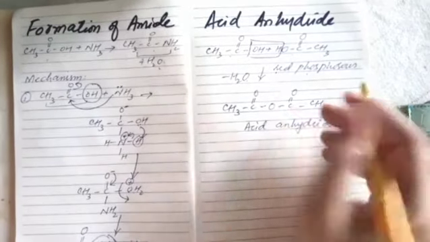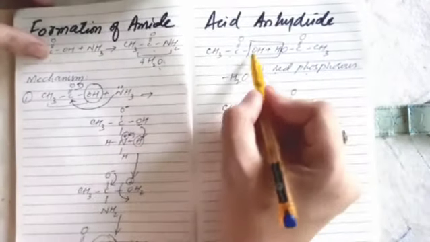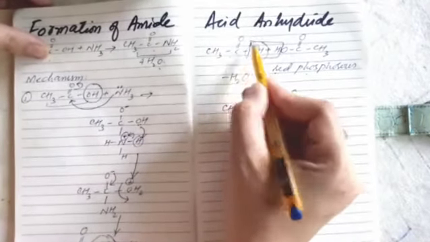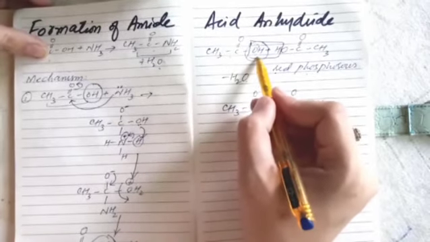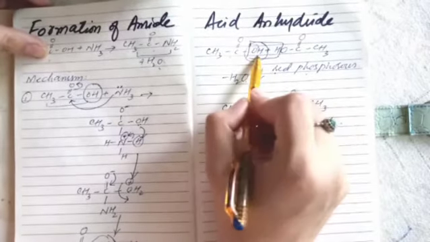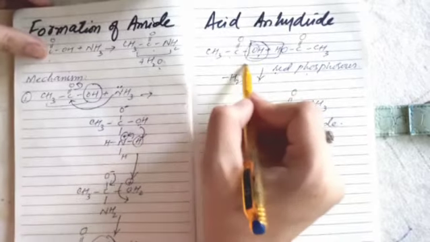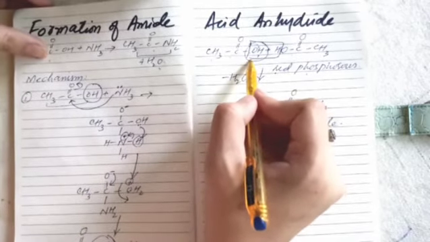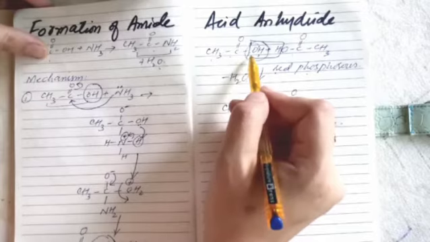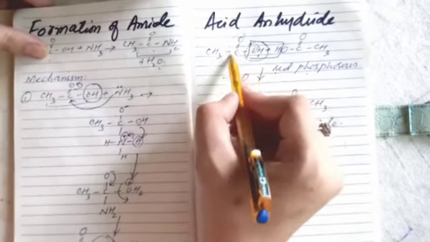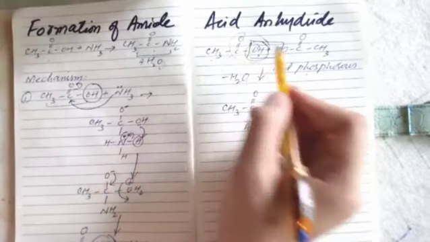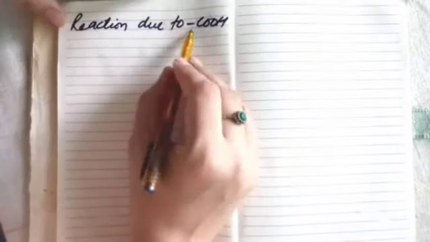So these are the 4 reactions in which there is a removal of this group or replacement of this group or involvement of this OH group of carboxylic acid. At last, we find the reaction of carboxylic acid in which the whole carboxylic group is involved. So let's see those reactions. Reactions due to COOH group are also called reduction.